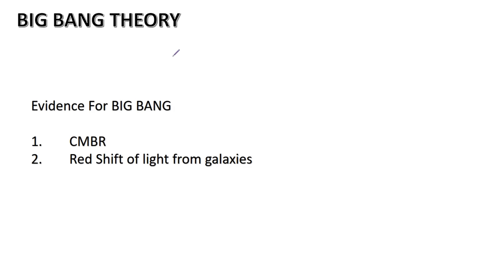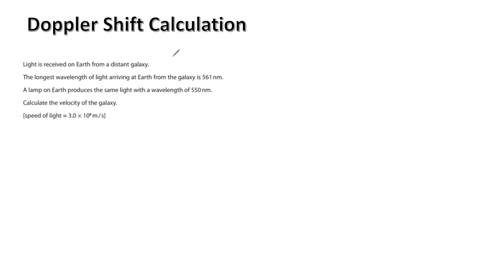Then you have the Big Bang Theory. The most common question from Big Bang Theory is the evidence of Big Bang. You have two pieces of evidence of Big Bang. One is CMBR, the other one is redshift. I think you already know the detailed points by now.